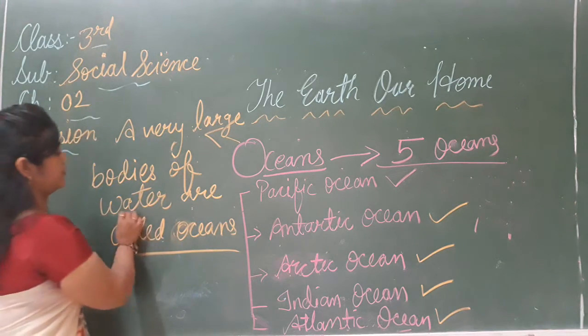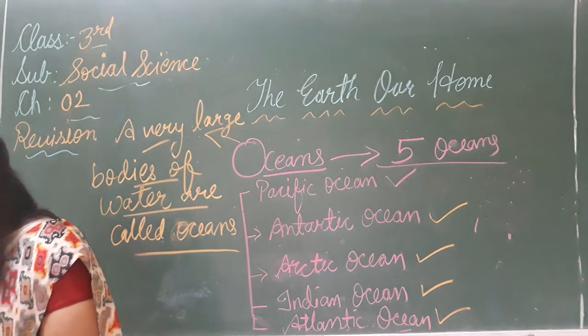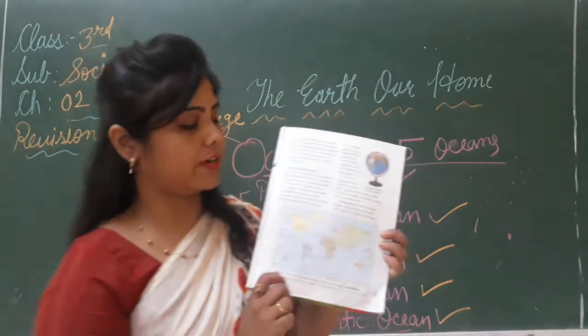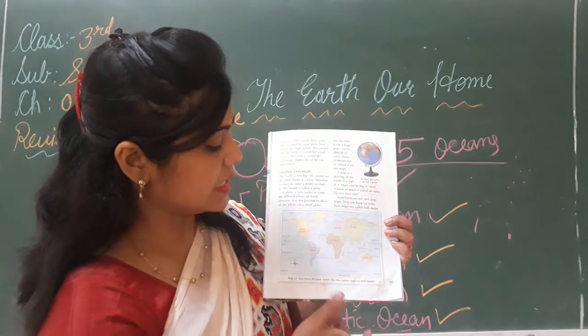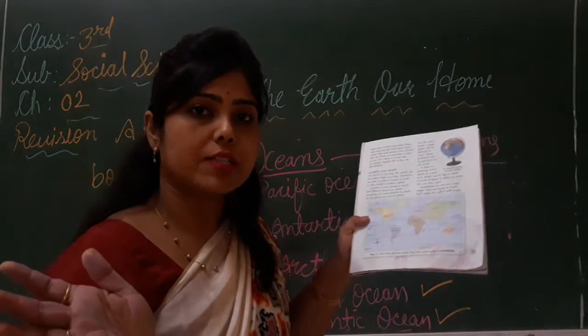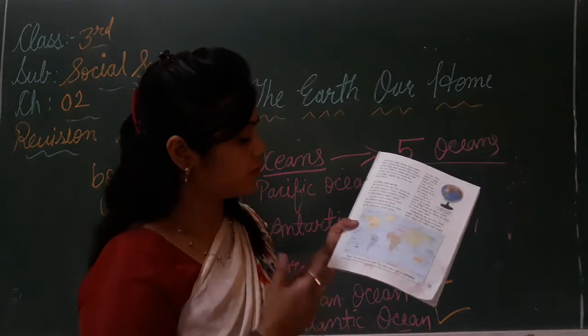See in the map, page number 15, that is map 2.1. There is blue color in this map. These are the oceans. That is, the very large bodies of water.